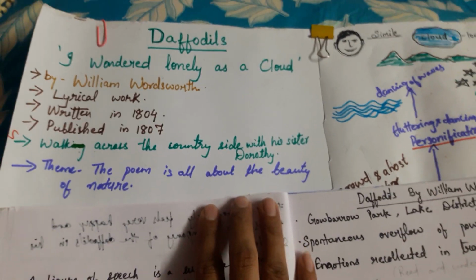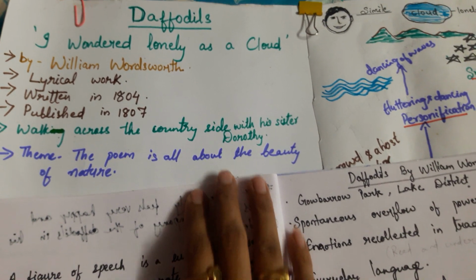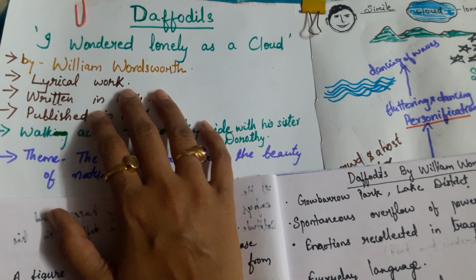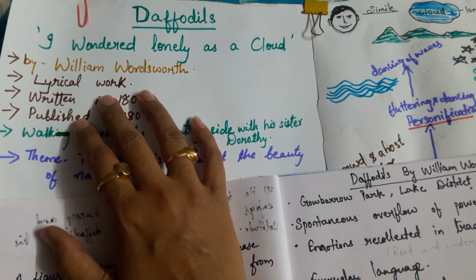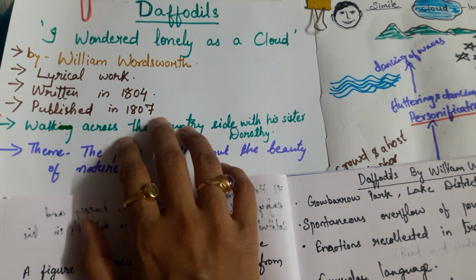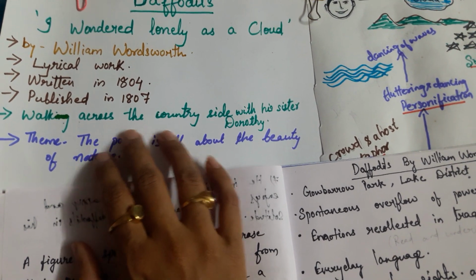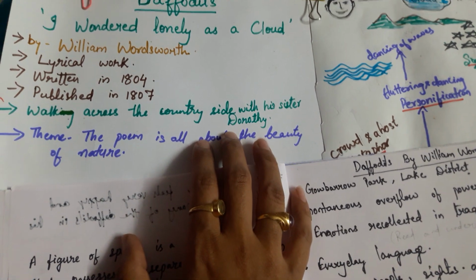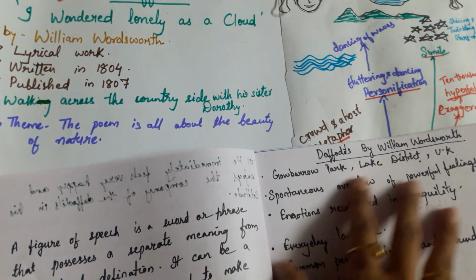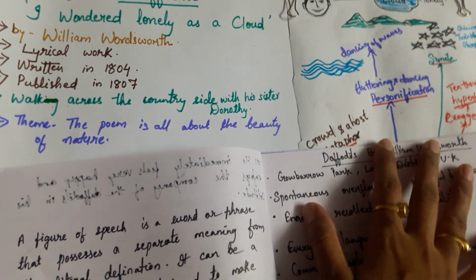Hello students, in this video I am going to tell you about the poem Daffodils, which is also known as I Wandered Lonely as a Cloud, written by William Wordsworth. It is one of his best lyrical works, written in the year 1804 and published in 1807. He wrote this poem during one of his walks across the countryside with his sister Dorothy. Remember that he was not alone when he saw this beautiful sight.